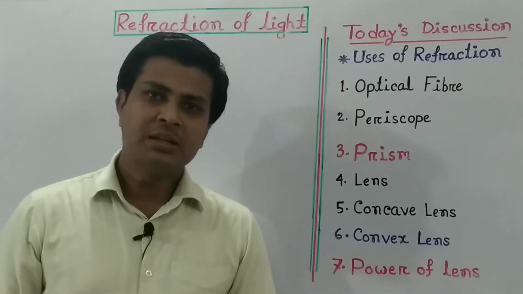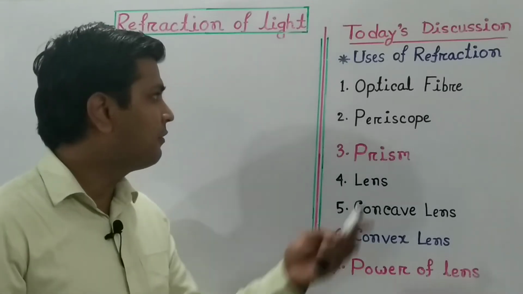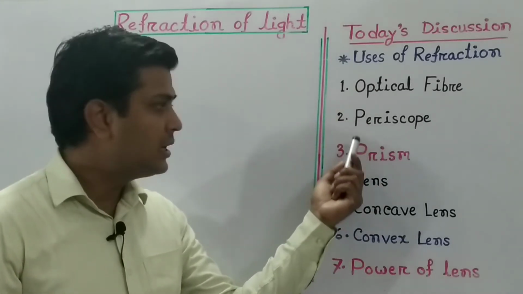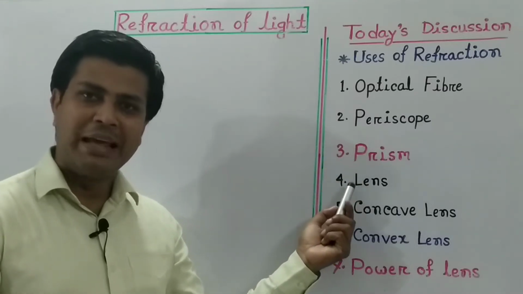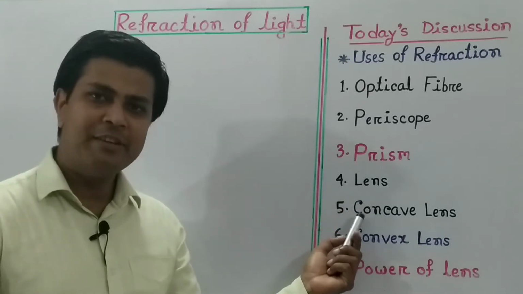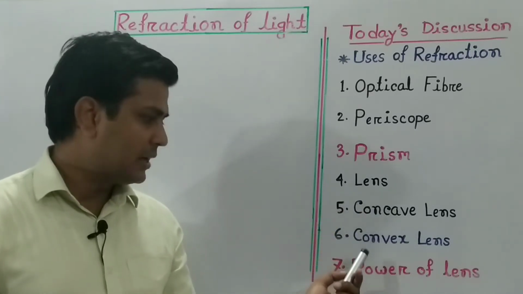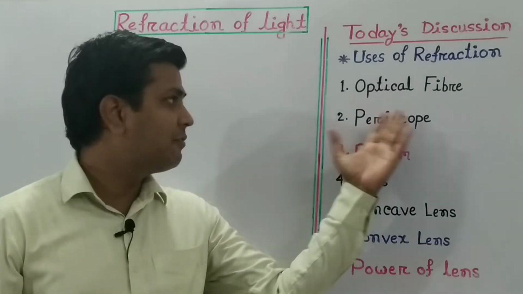Today's discussion: the uses of refraction of light. The first use of refraction of light is optical fiber, second periscope, third prism and lens. The classification of lens: concave lens, convex lens, and at last the power of lens. Let us talk about optical fiber.